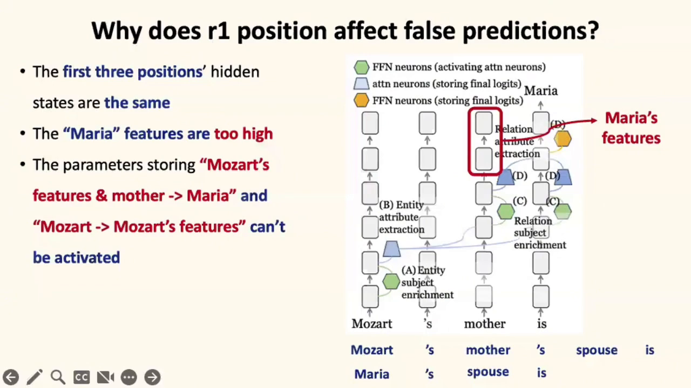Then we can understand why this happens. Decoder LLMs are causal models, so the hidden states of Mozart's mother are the same as those of Mozart's mother's boss. So in two-hop cases, even though the higher layer contains the bridge entity's information, this information cannot activate the early layer stages. As a result, the model predicts the false answer.